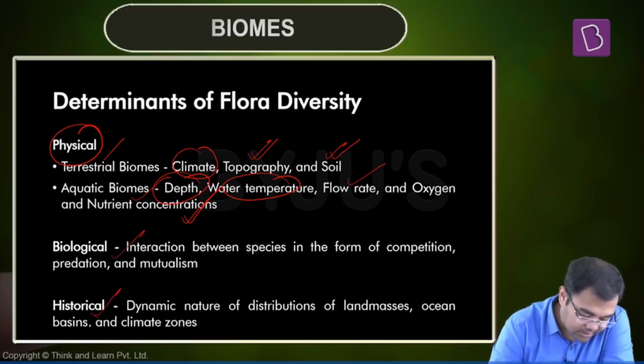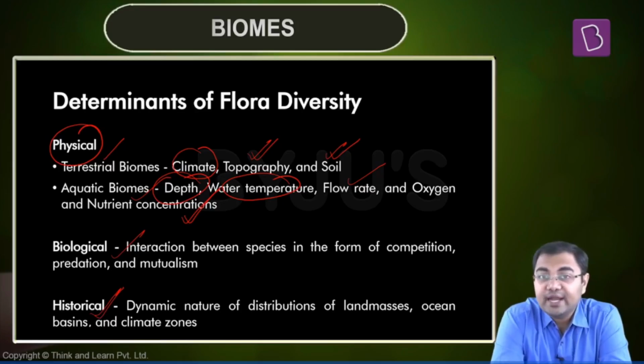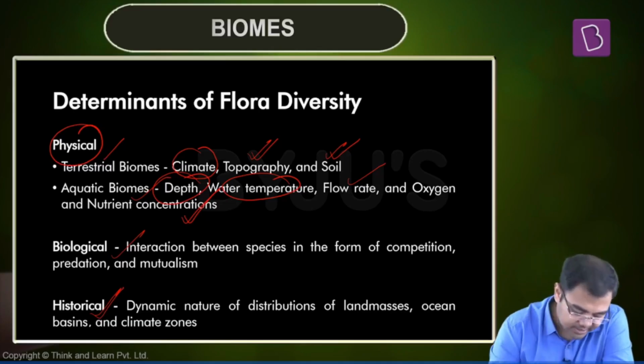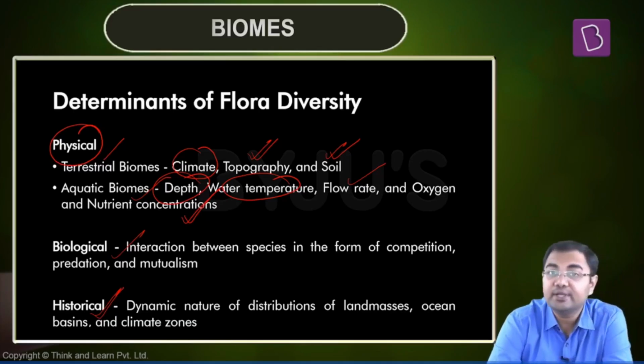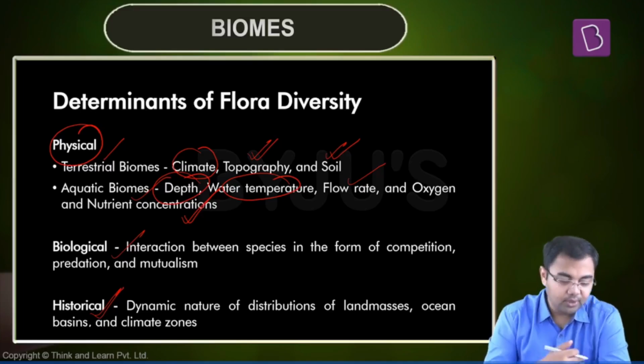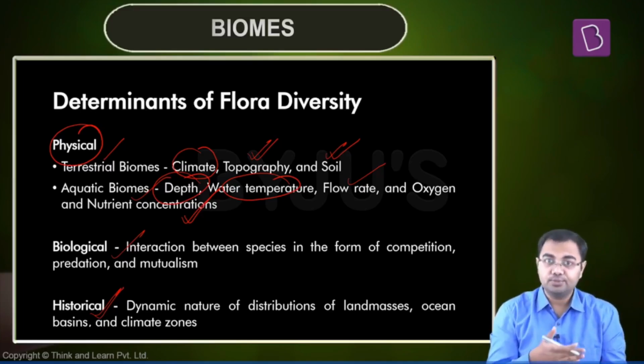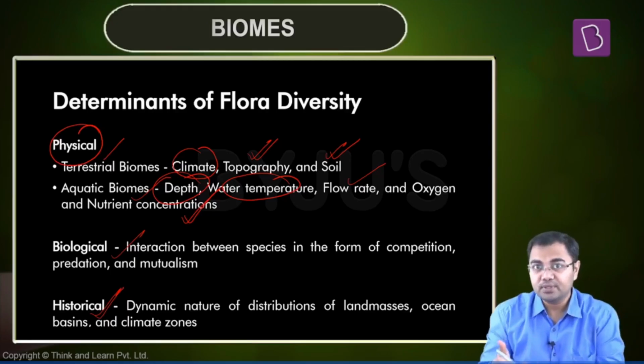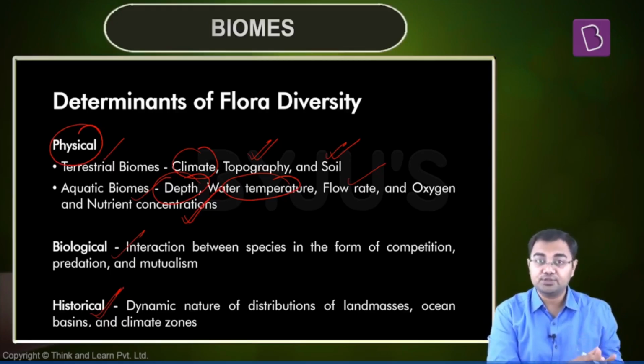Then there is the historical data. That is, when you look at the distribution in the world, this distribution has also been changing over millions of years, but we have seen that the changes have happened. So this is another kind of data that needs to be taken into account. So if we talk about the determinants, determinants could be physical, determinants could be biological, and they can be historic.